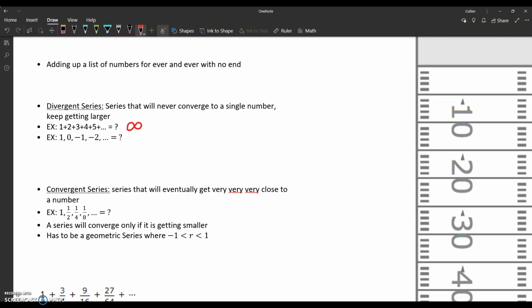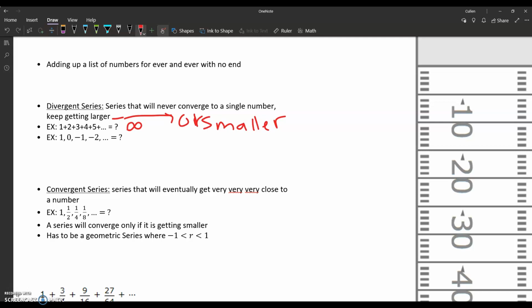And I say keep getting larger. I guess technically, if we talk about negative numbers, it could also be smaller. So it's going to keep getting bigger or smaller. For example, the next example I've got down here, let's say we start with the number 1, and this is another arithmetic series where I need to have pluses or minuses in between those technically. But let's say you take 1, you add 0 to it, then you add -1, -2, -3, -4.